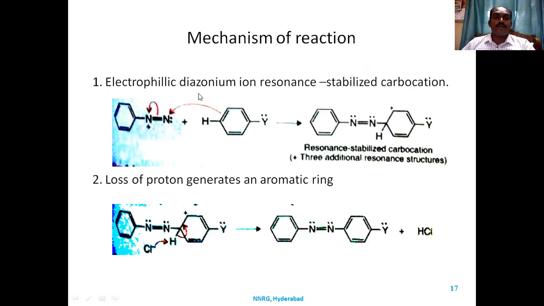The mechanism is very simple. We know that diazonium chloride is an electrophile. When it reacts with an aromatic nucleus, first of all it attacks the electron-rich carbon, so that it forms a resonance stabilized carbocation. This resonance stabilized carbocation reacts with a base, that is chloride anion. Chloride anion takes the proton, and with the loss of proton, aromaticity is regained, since aromaticity was disturbed in the intermediate. This forms azo derivatives. Azo derivatives are dyes, they are coloring agents. So it forms a coloring compound.